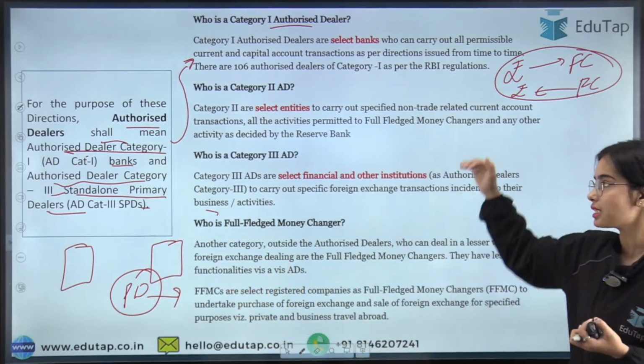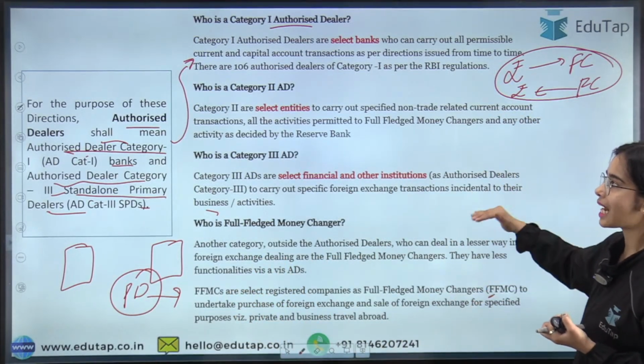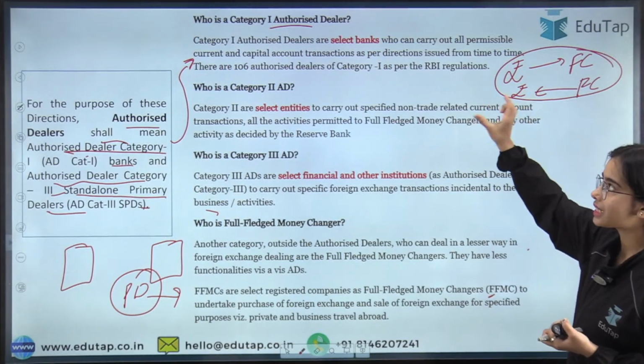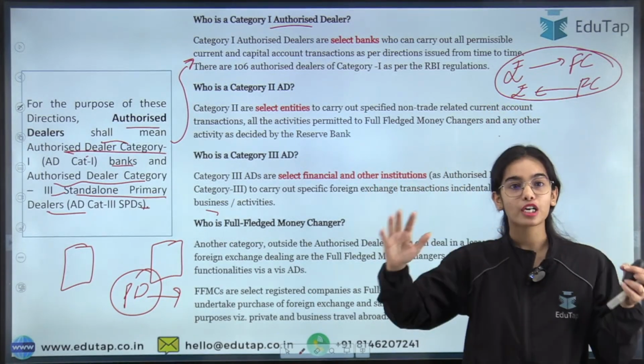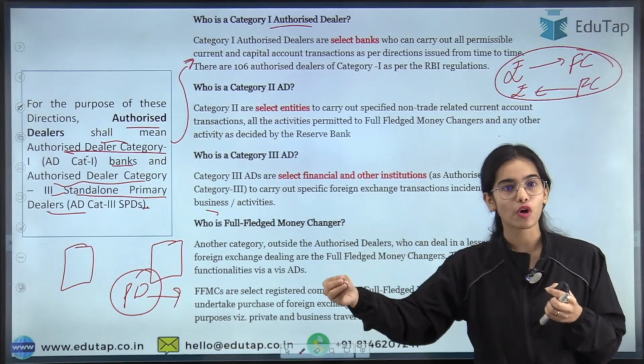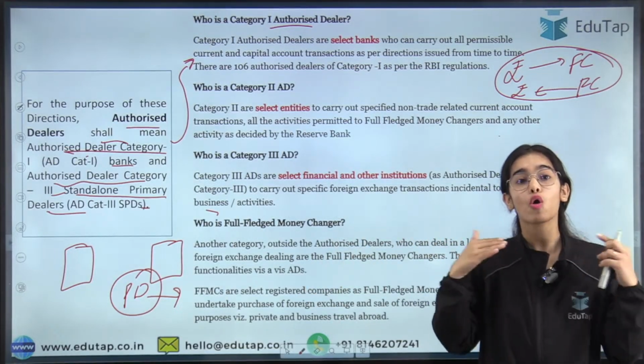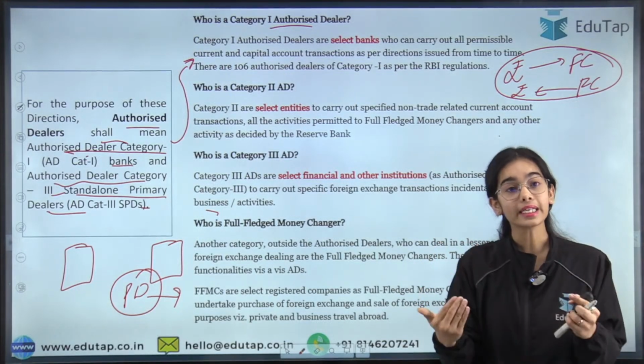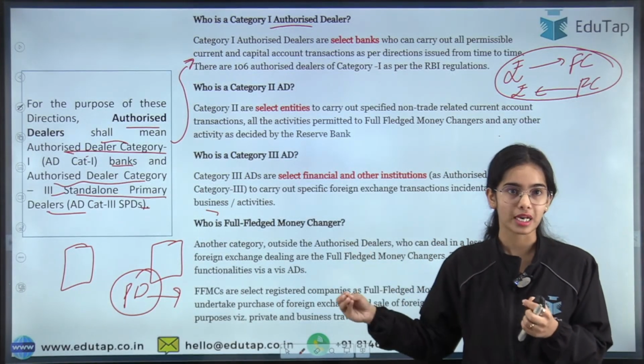So these are the different categories of authorized dealers with different functioning. Category 1 can convert rupees into foreign currency and foreign currency into rupees for all current account and permissible capital account transactions.